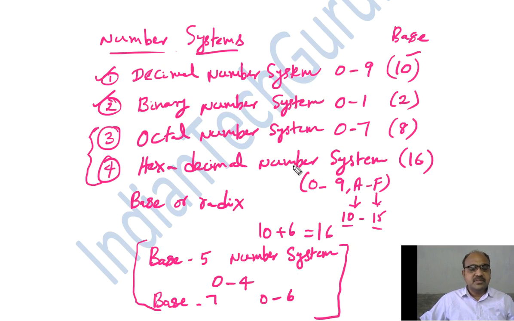Octal and hexadecimal number systems are also used in computers to perform some operations. We'll see later how the operations are performed using octal and hexadecimal number systems. So now it is time to convert a value from one number system to another. Conversions.